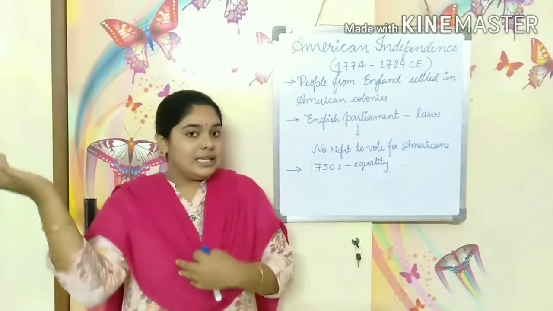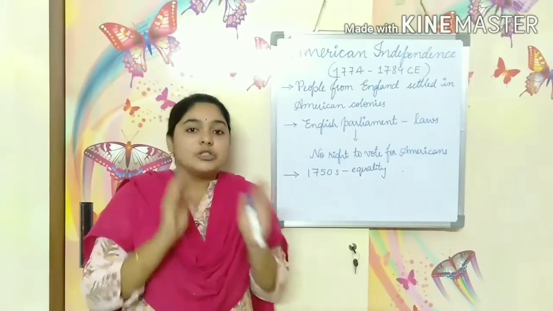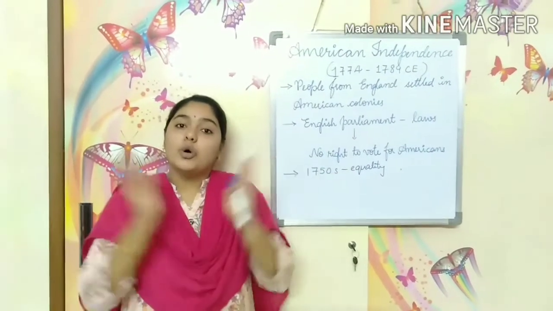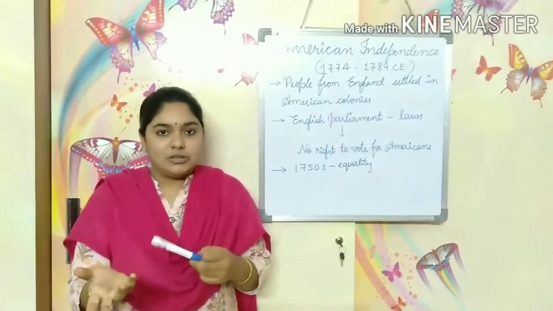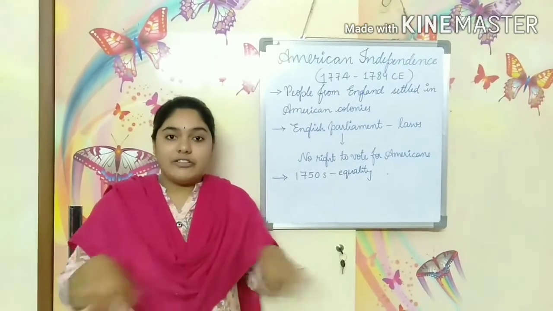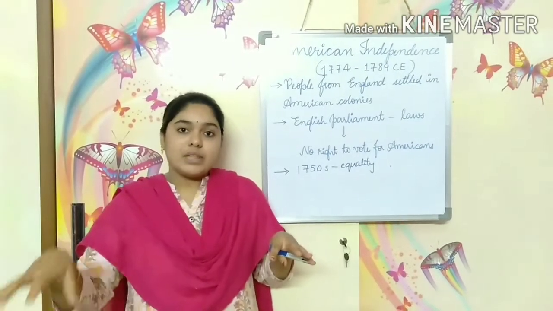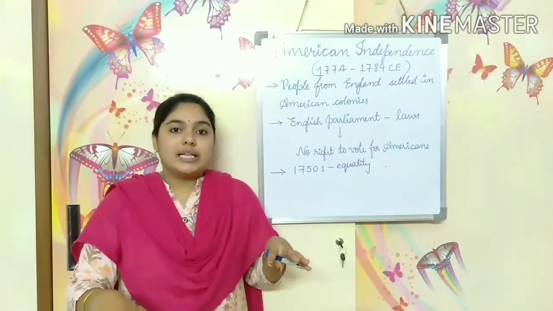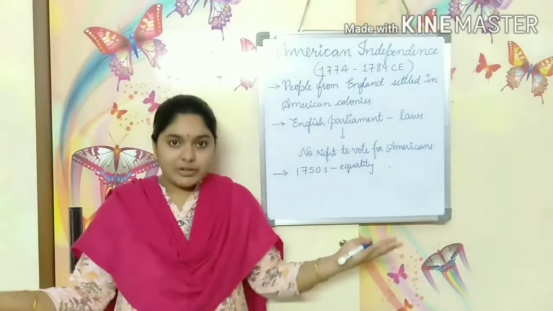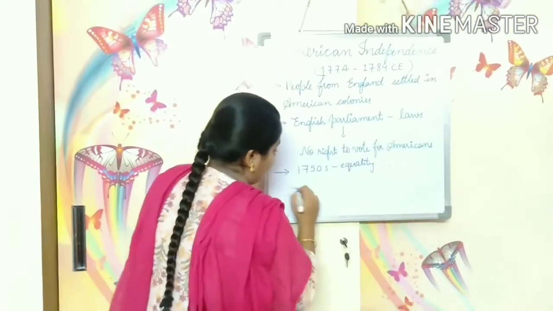That was the case in England, but in America this was not the case, because there was no one church for the people. If there is one church for all the people, there might be a chance of the pope taking a political position. But here there were different churches for different sections of people. If one church's leader starts ruling his people, how can he rule the other people? So he will not have much power to rule. That is why there was no pope's authority like in Europe.